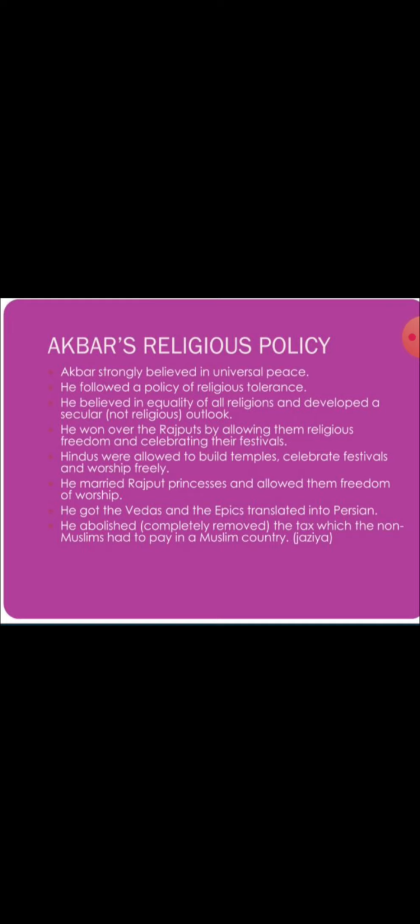The empire was divided into different provinces. What was the name? The provinces were called Subas, and that was governed by a Subedar. And what about the main duty of the Subedar, who carried out both political and military functions? That condensed explanation is given in the NCERT textbook, page number 53.